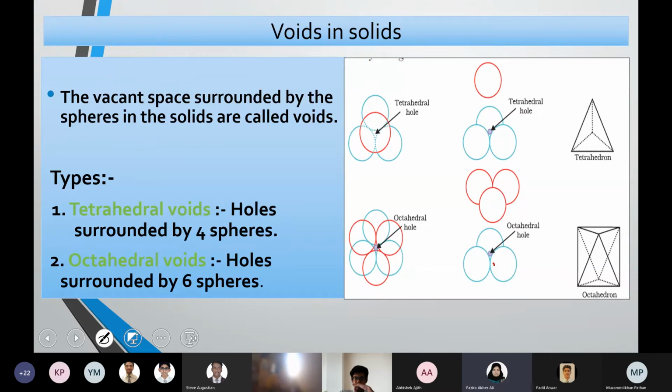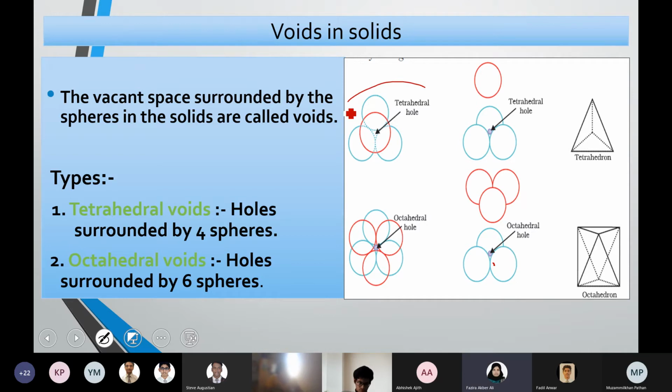Voids are formed when you start layering the particles. When you have only one layer, we can't say that there is a void. A void is there when you start layering the particles. There are two types of voids possible, tetrahedral and octahedral. A tetrahedral void means a void surrounded by 4 particles or 4 spheres.